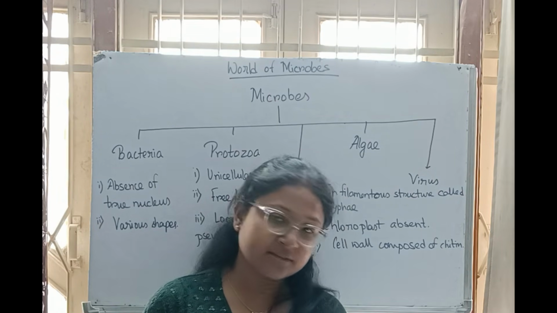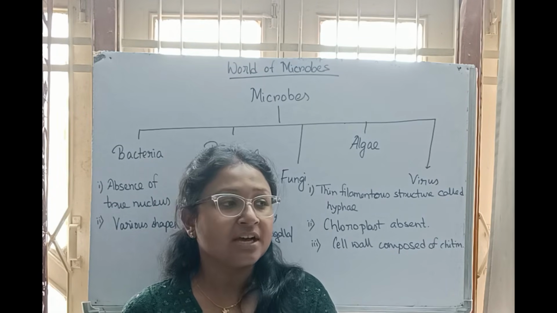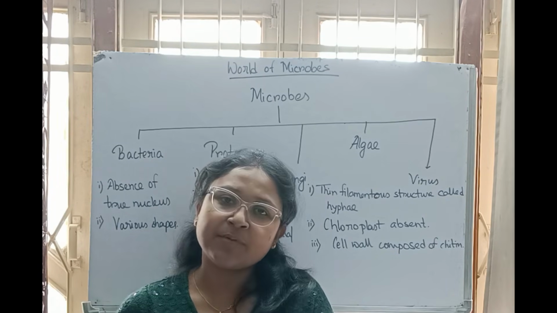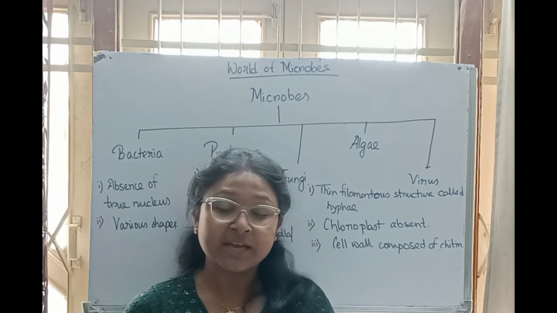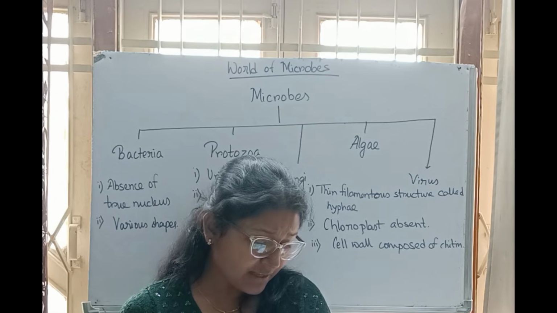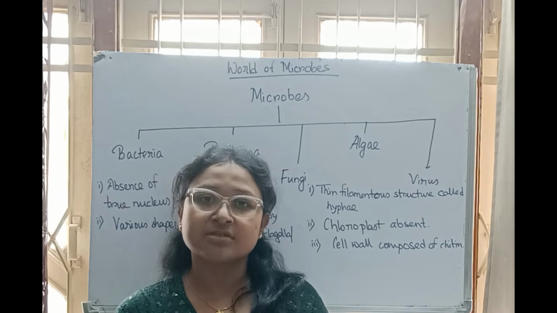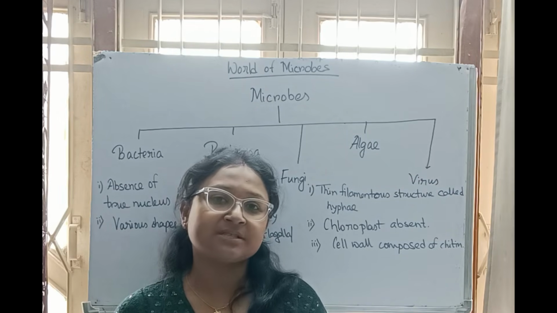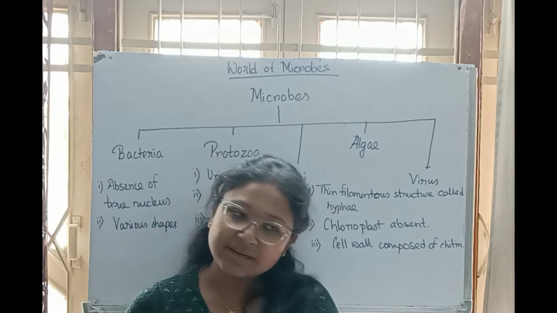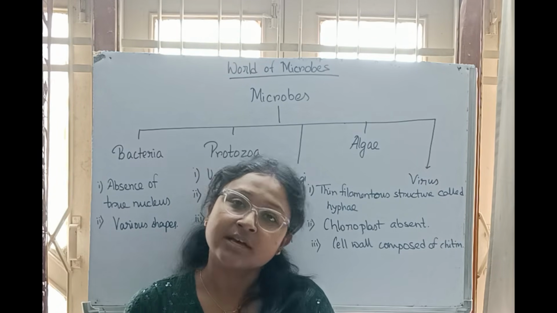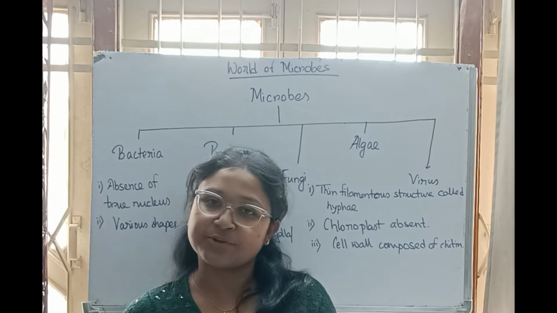The third characteristic: damp places. That means places which are very moist and not exposed to sunlight are very ideal for the growth of microbes. Now coming to the fourth point, they cannot survive in direct sunlight. So damp, wet places where the room is dark are very suitable for their growth. But still, you can find microbes everywhere, because we are present in sunlight, but we also have microbes in our body.